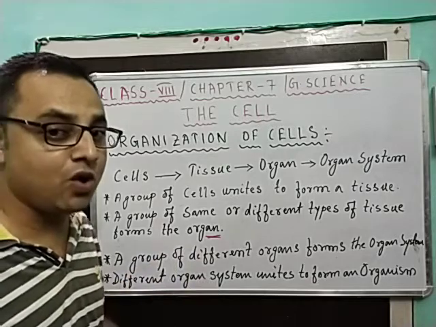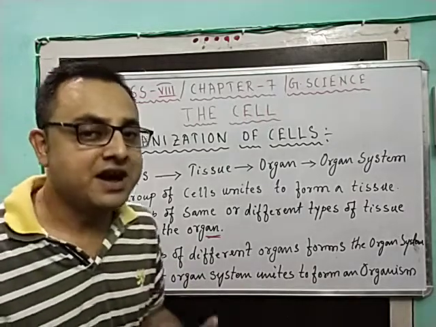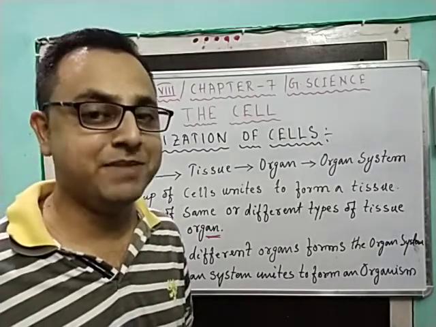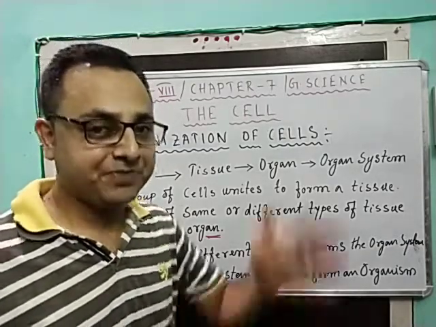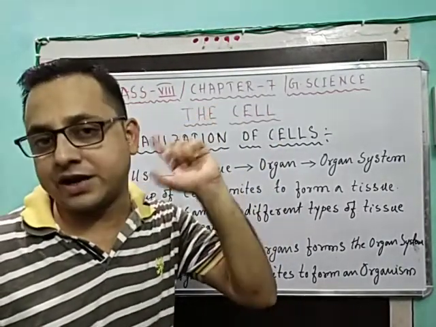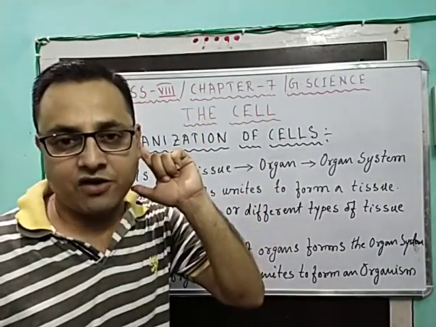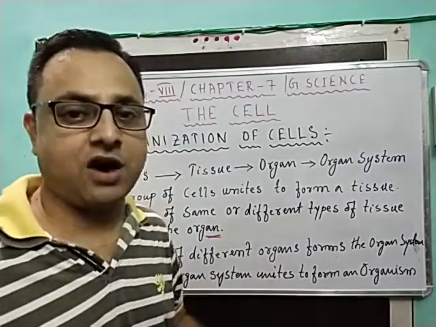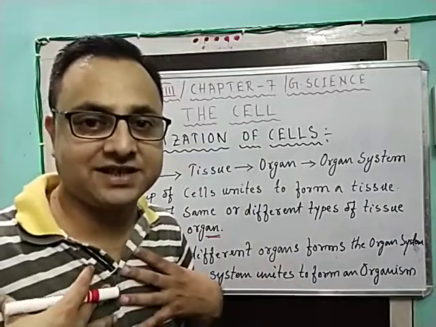By now you know what is meant by organ. A hand is an organ, a nose is an organ, eye is an organ, ears are organs. Legs are organs, your stomach as a whole is an organ. Even the chest is an organ.